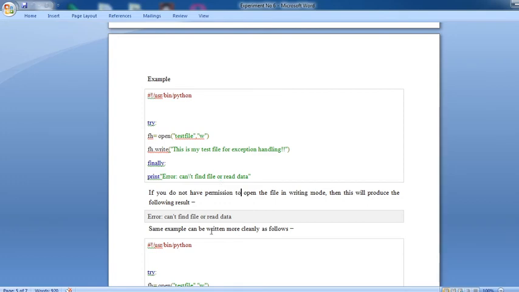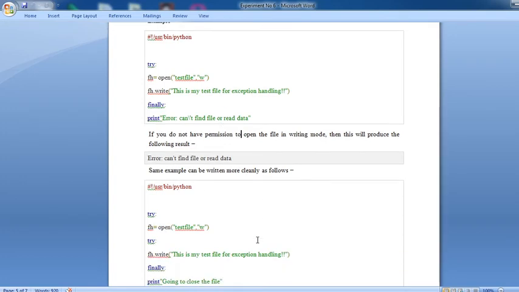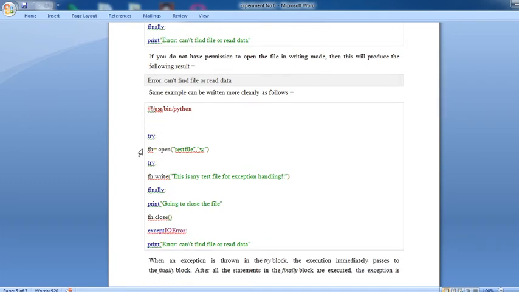Okay, now see the same example. The same example can be written more cleanly as follows. That is, try block: fh equals open test file, w, try block. Now see, two try blocks are defined here. That means you want to execute the finally statement. In the first try block you have defined fh equals open test file, w. That means you want to open the test file, that is indicated here, test file. If you want to open this file, test file, assigning mode w.